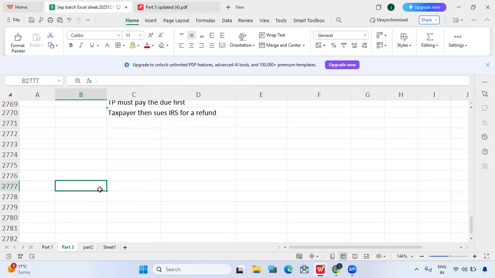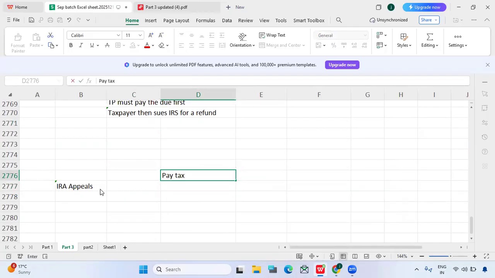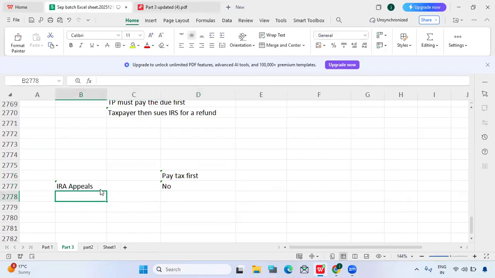So IRS appeals. Do we need to pay tax first? No. And US tax court? No, no need to pay. And also district court?